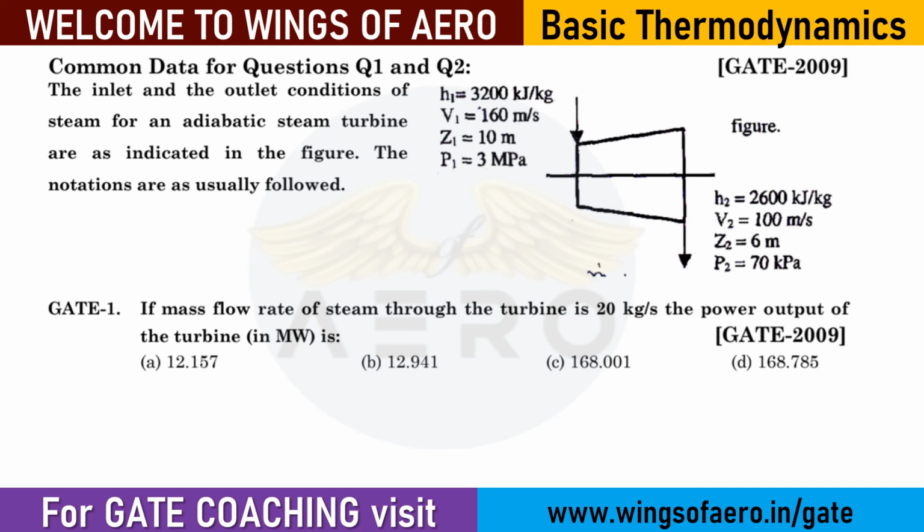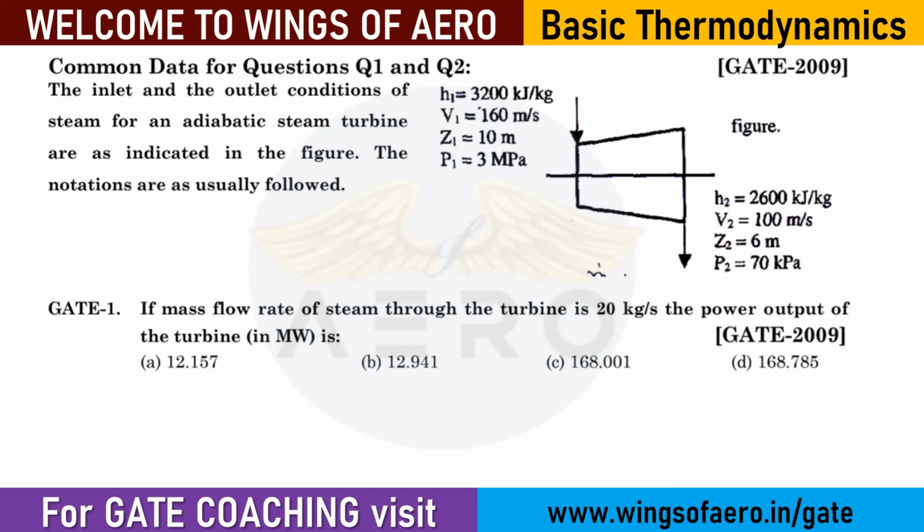Now you see in this given problem, in the schematic diagram they have portrayed the question and the given data. So H1, V1, Z1, P1 are given. Now H2, V2, Z2, P2 values are given. Now what have they asked to find?